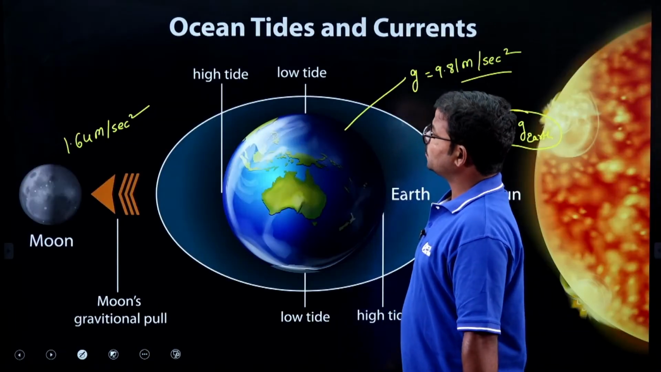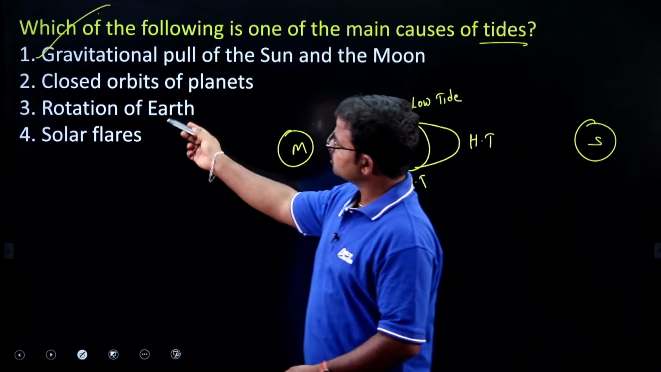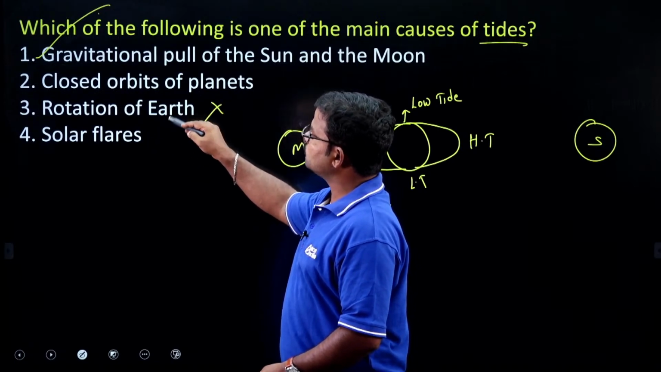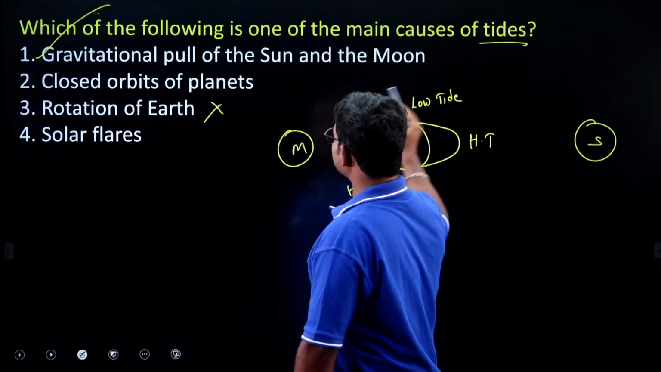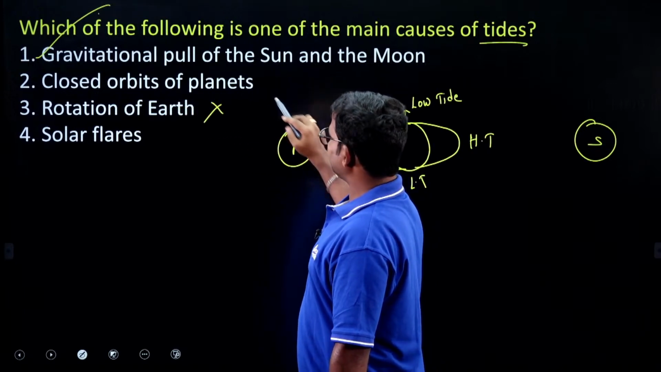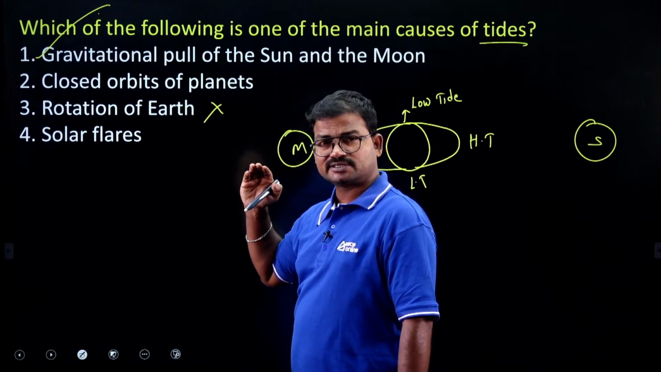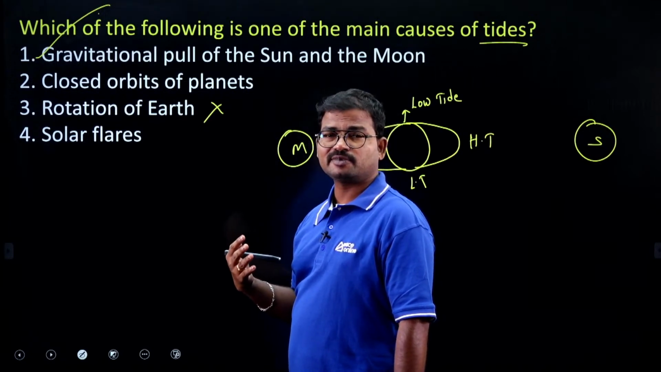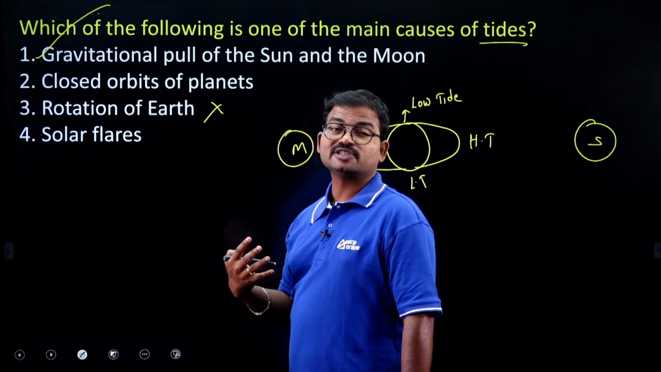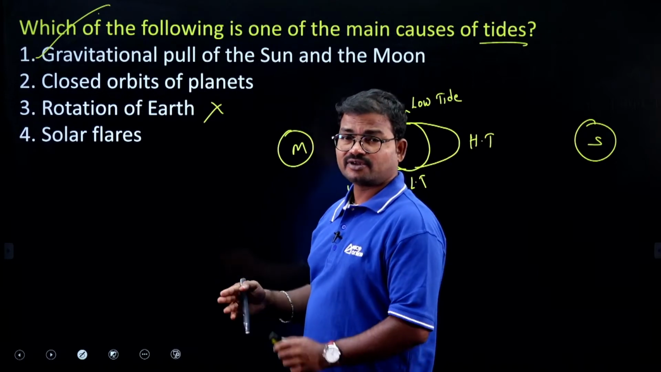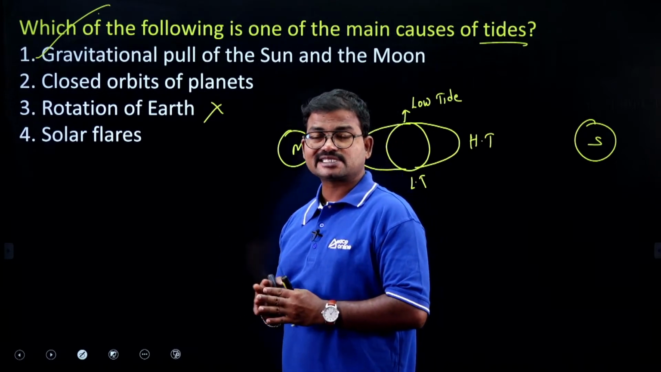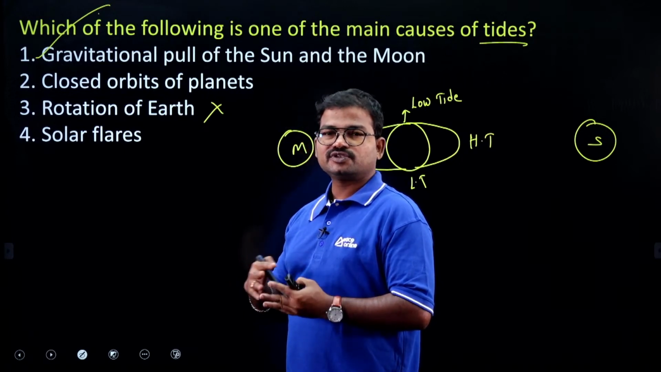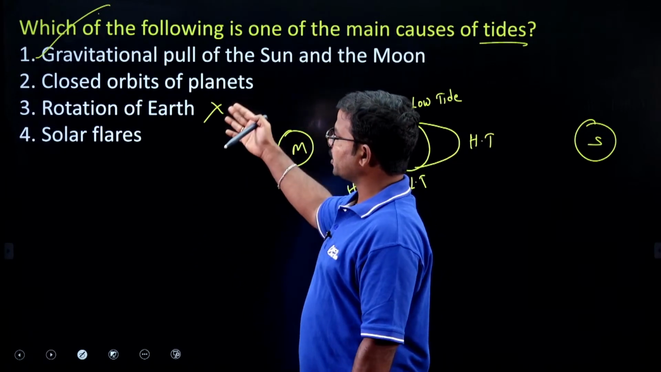Right, so next one. The rotation of Earth is not considered. Solar flares are also not responsible for the formation of tides. Next, closed orbits of planets are not responsible for the formation of tides, because they do not have that much gravity. And one more interesting point: the distance between those planets is also far. So we should not consider the remaining options.